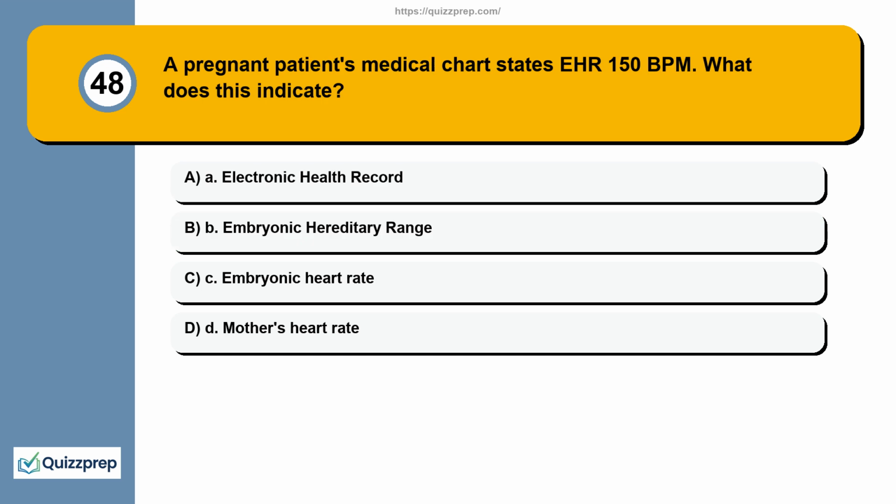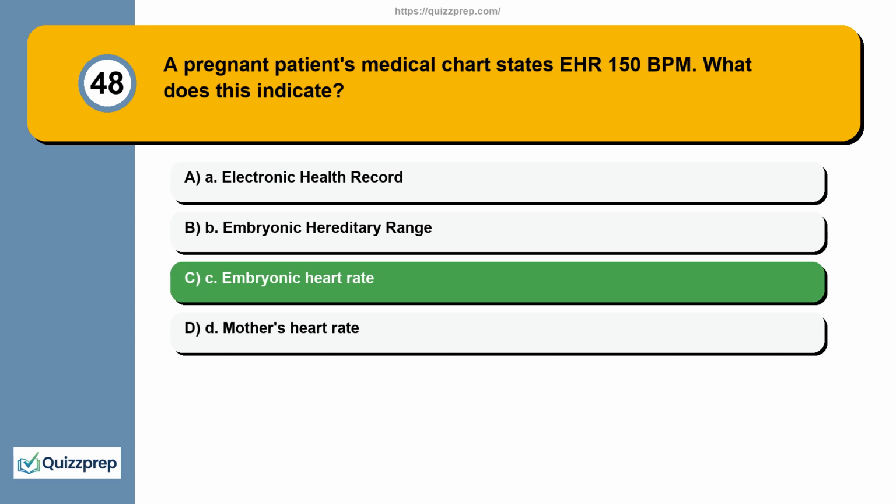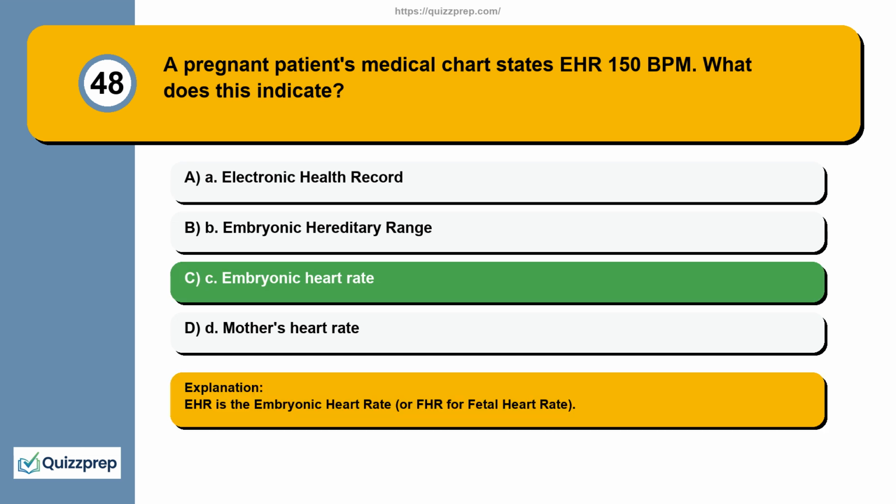Question 48. A pregnant patient's medical chart states AIR 150 bpm. What does this indicate? A. Electronic health record. B. Embryonic hereditary range. C. Embryonic heart rate. D. Mother's heart rate. AIR is the embryonic heart rate, or FHR for fetal heart rate.